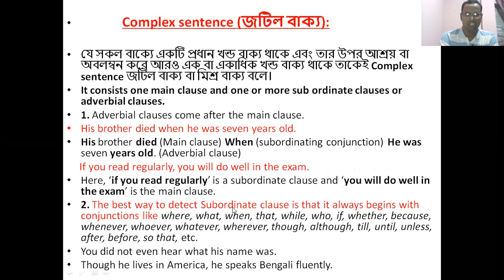The best way to identify a subordinate clause is that it always begins with a conjunction like this, where, what, when, that, while, who, if, whether, because, whenever, whatever, wherever, though, although, till, until, unless, after, before, so that, etc. He did not even hear what his name was. Though he lives in America, he speaks Bengali fluently. These are the examples of complex sentence. Dear learner, you have learned the definition and examples of complex sentences.